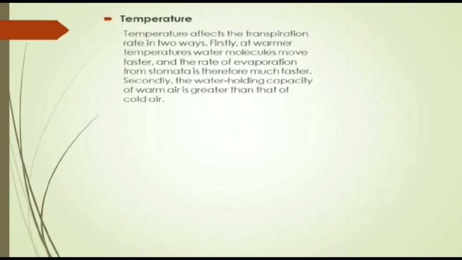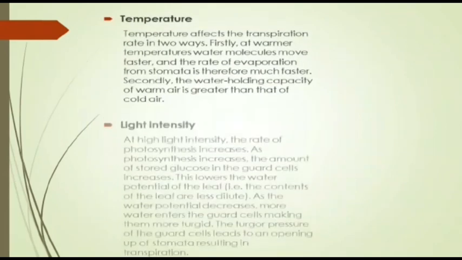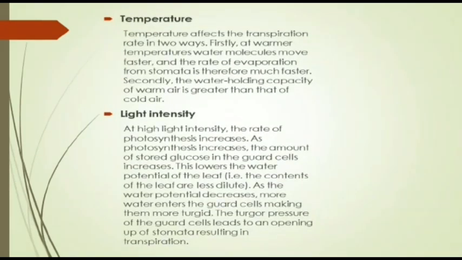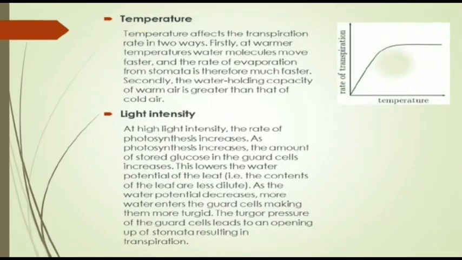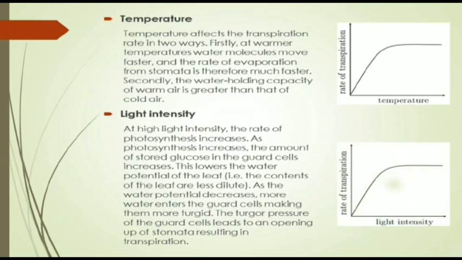Now let's think about how temperature can affect transpiration. Temperature affects the transpiration rate in two ways. Firstly, at warmer temperature, the water molecules move faster and the rate of evaporation from the stomata is therefore much faster. And secondly, the water holding capacity of warm air is greater than that of cold air. Now, what does light intensity do?